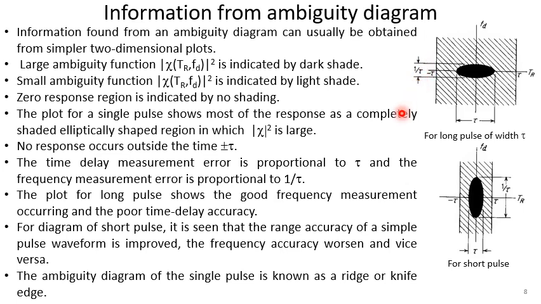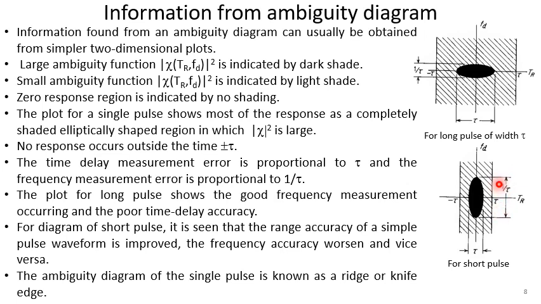The plot of a long pulse shows good frequency measurement and poor time delay accuracy. For the diagram of a short pulse, it is seen that the range accuracy of a simple pulse waveform is improved this much, but the frequency accuracy is worsened.